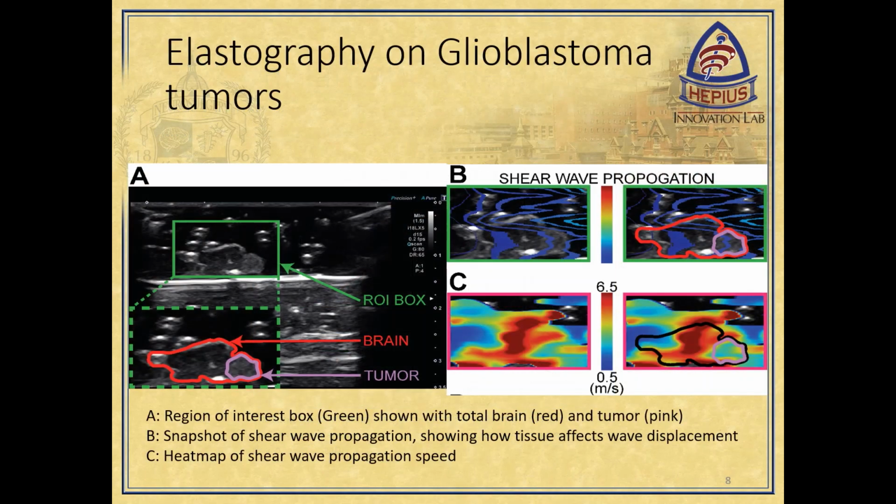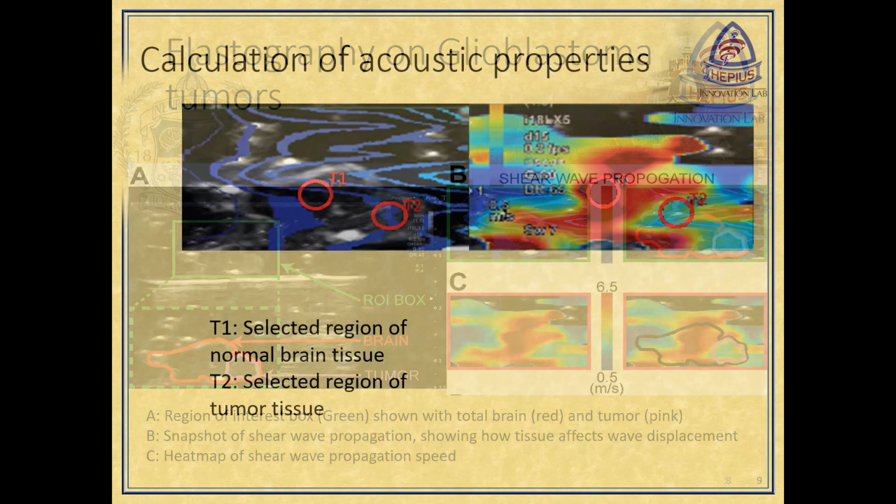Intact brain tissue with the tumor was extracted and fixed. Shear wave propagation was captured and measured using an Aplio i800 ultrasound system by selecting a region of interest shown in the green box. The resulting shear wave and its velocities as the wave moves throughout the brain and tumor tissue can also be seen in images B and C respectively. Outlined in pink is the tumor tissue, while outlined in red is the entire brain including the tumor tissue.